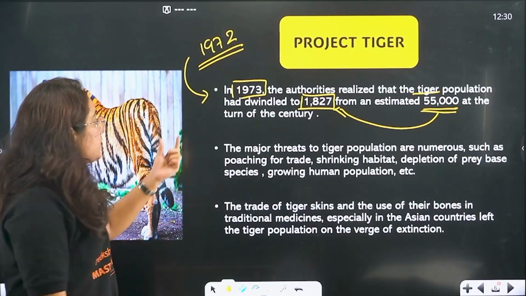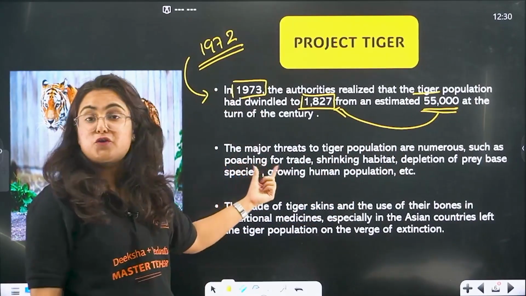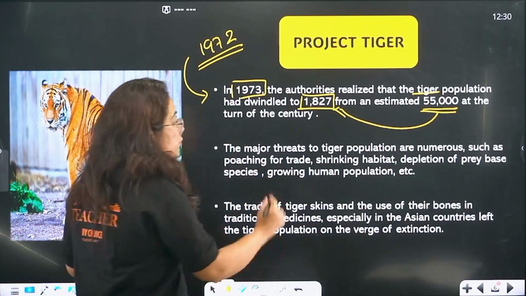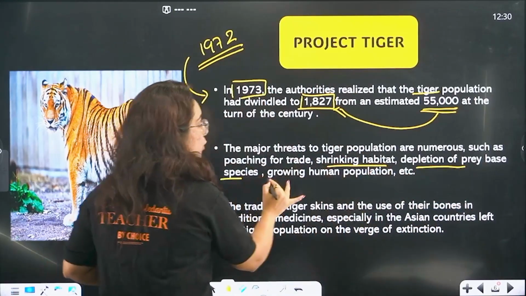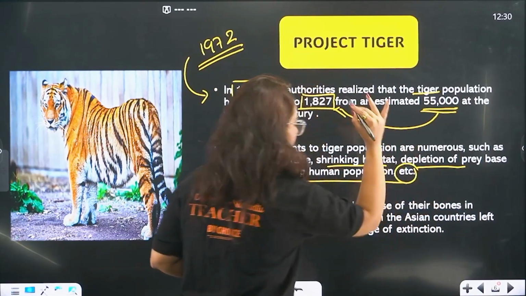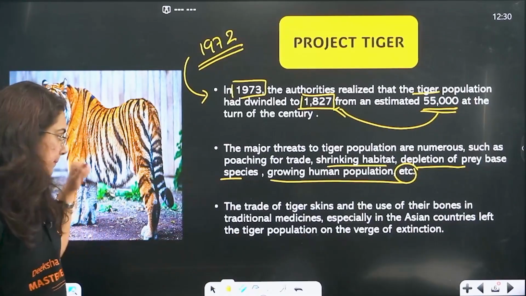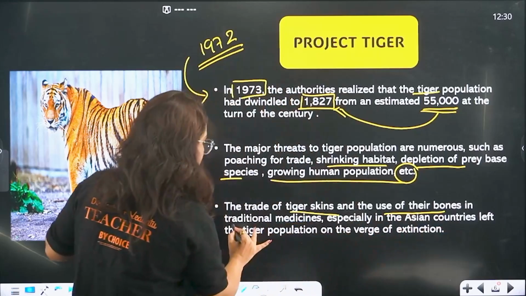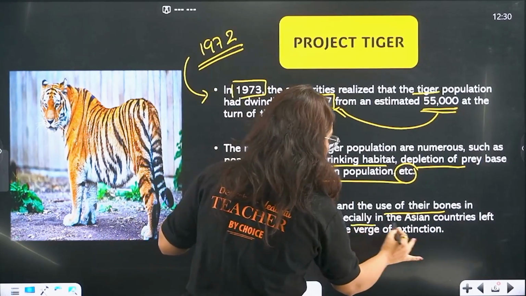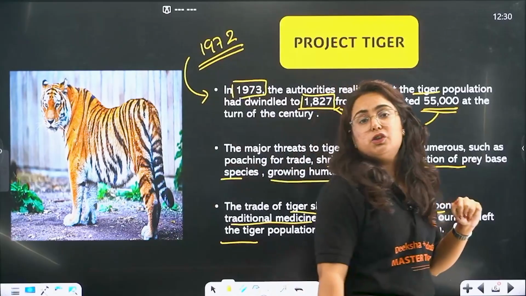Yes, it was. The major threats to the tiger population are numerous, such as poaching for trade, shrinking habitats, depletion of prey-base species, growing human population, etc. So these were the reasons for their dwindling population. The trade of tiger skins and the use of their bones in traditional medicines, especially in Asian countries, left the tiger population on the verge of extinction.